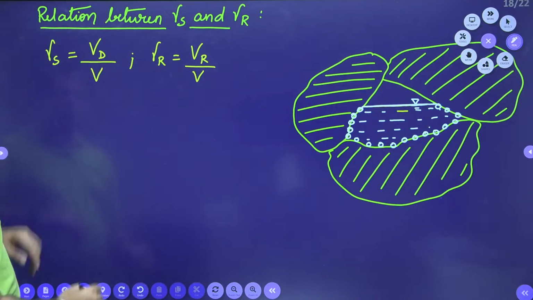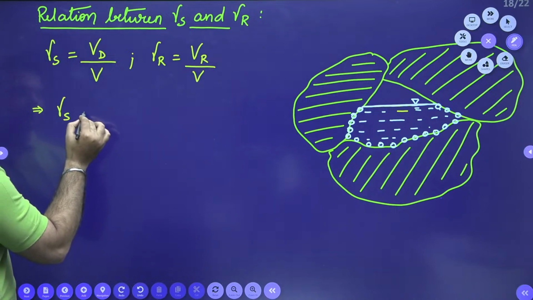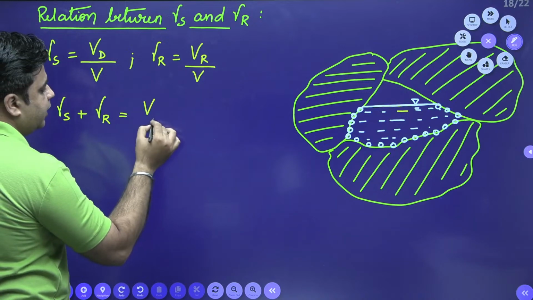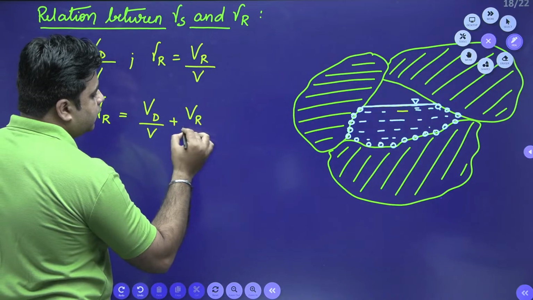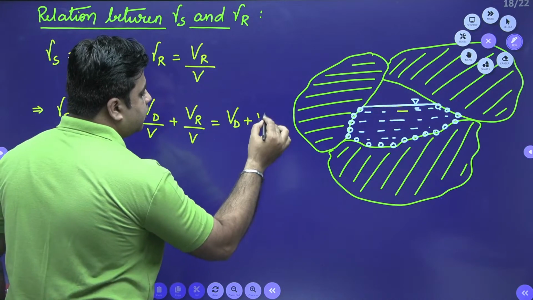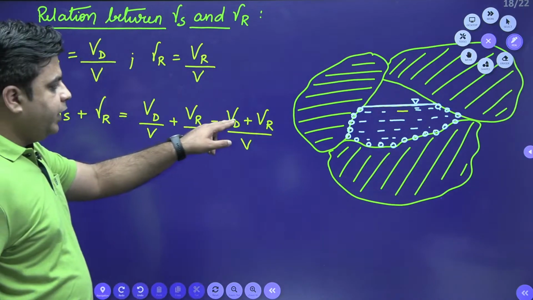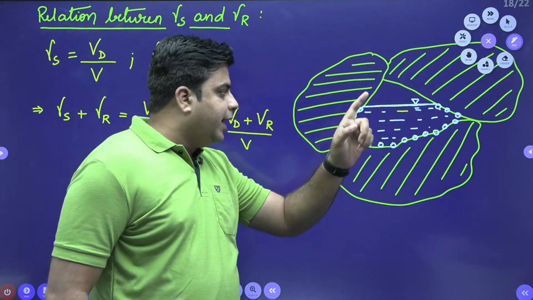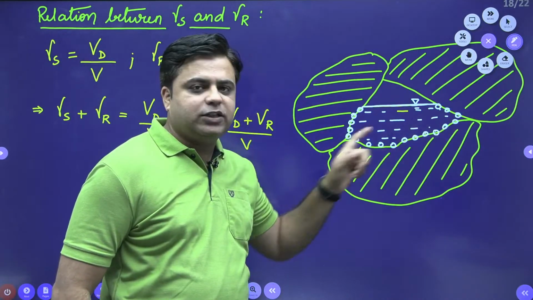When you add these two, you have gamma S plus gamma R is equal to Vd by V plus Vr by V. This is equal to Vd plus Vr divided by V. Vd is volume of water which is draining out of the medium, and Vr is volume of water which is retained against the action of gravity.